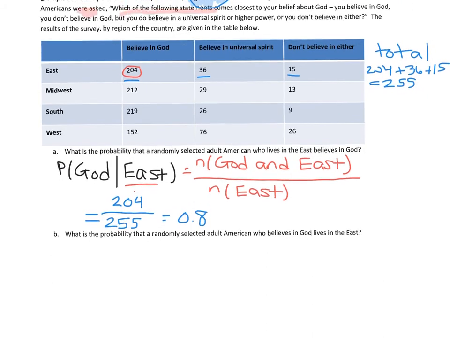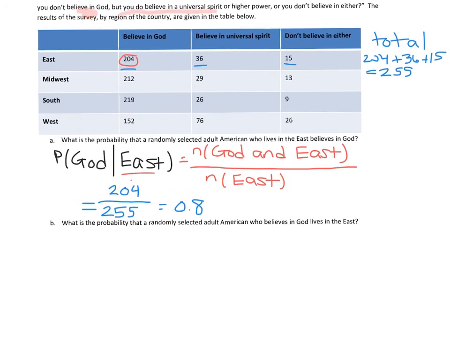So it's really similar. What is the probability that a randomly selected adult American who believes in God lives in the East? So again, it's the probability that someone lives in the East. I'm emphasizing that so we can write out our conditional probability correctly.